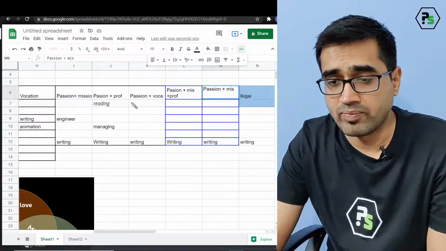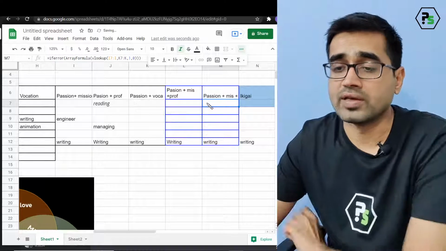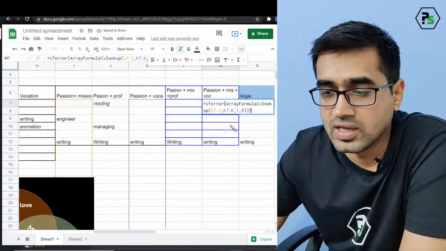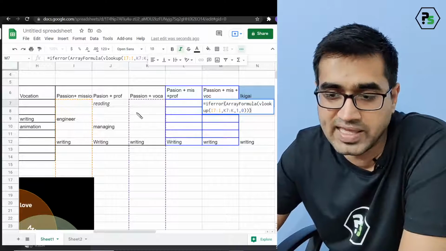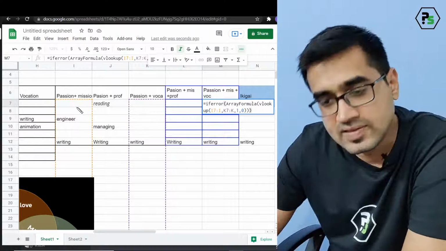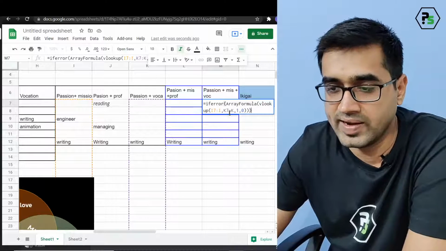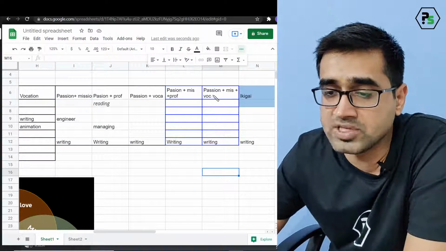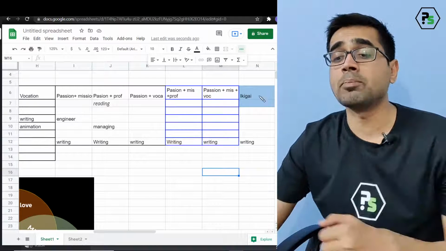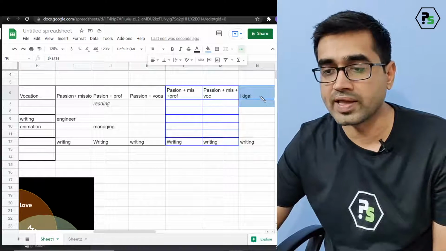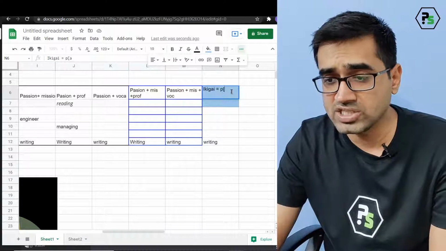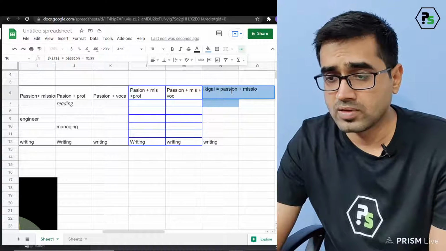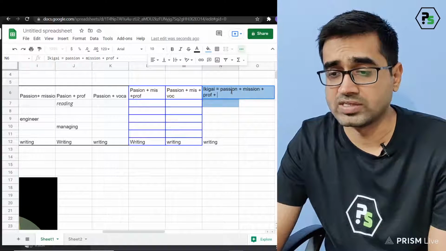combining with passion, vocation. Okay, so this is how passion, mission plus passion, vocation works. This time I'm looking for my I values with my K values. You can see the columns have been highlighted. I and K. I'm checking whether my I values are there in K. Okay. Now passion, mission, passion, profession, passion, mission. Now if I combine this, I'll get my Ikigai. What is Ikigai? Ikigai is nothing but passion plus mission plus profession plus vocation.